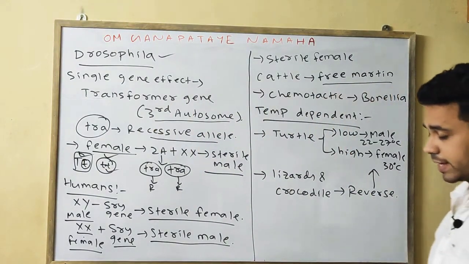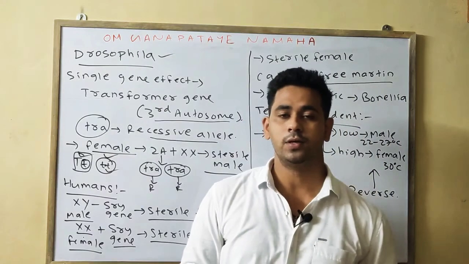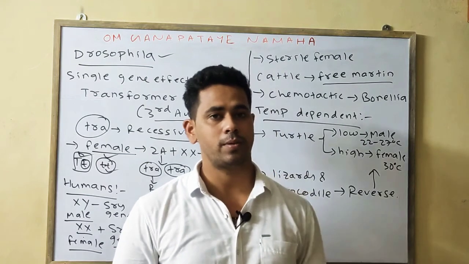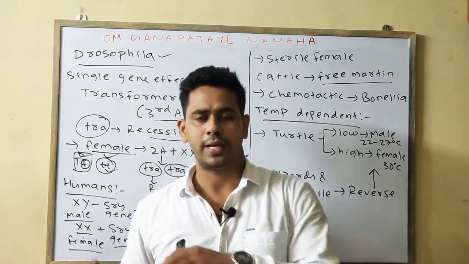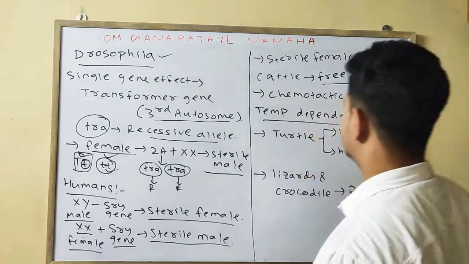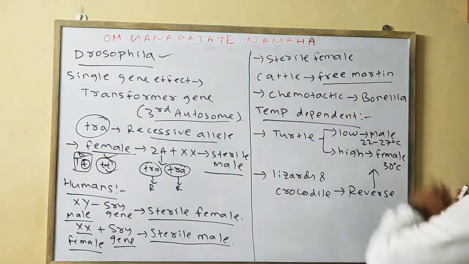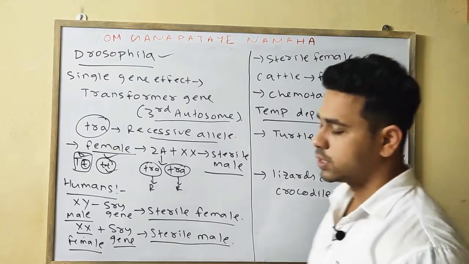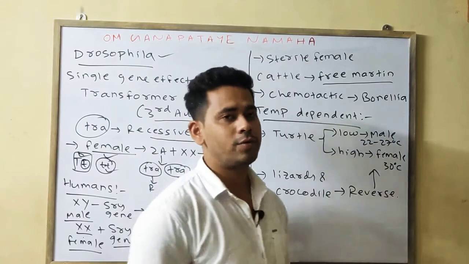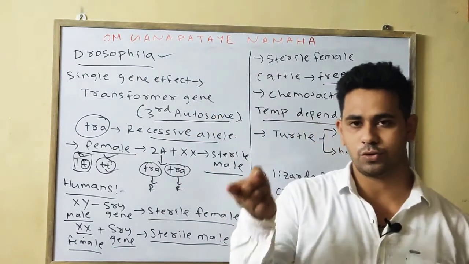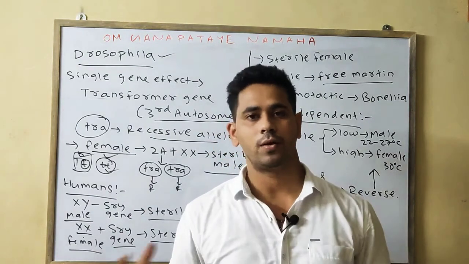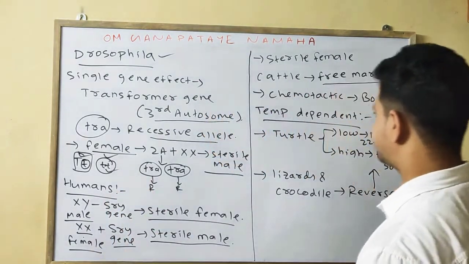Next, we know about the freemartin. In cattle, if identical twins are of the opposite sex, then the male is normal, but the female is sterile, having some characters of the male. That sterile female is the freemartin. We have also discussed chemotactic sex determination in Bonellia: the larvae which settle on the proboscis region convert into male, and those growing in isolation are converted into female.